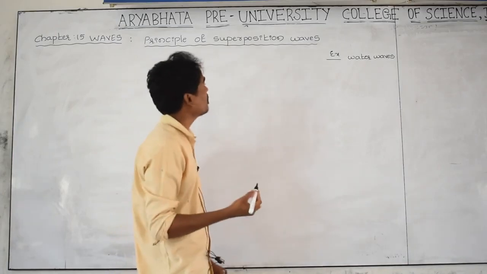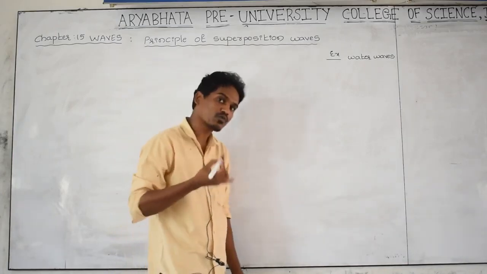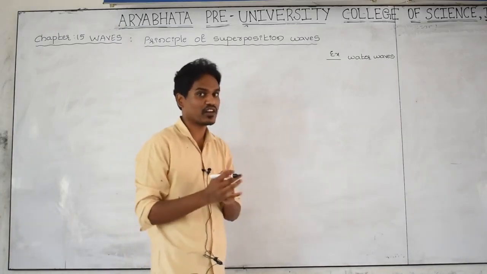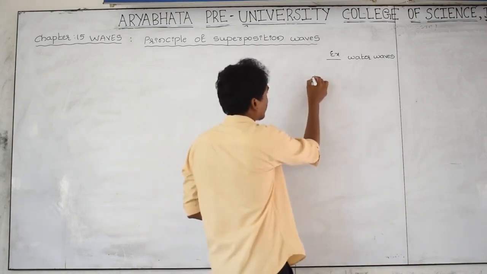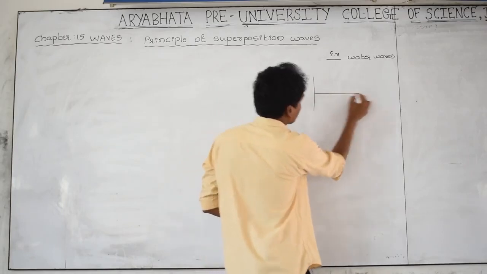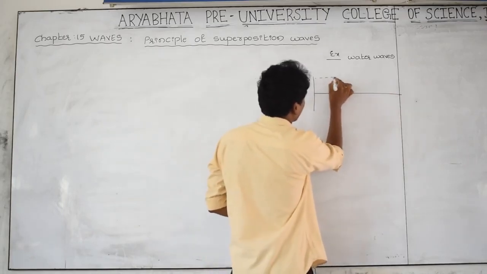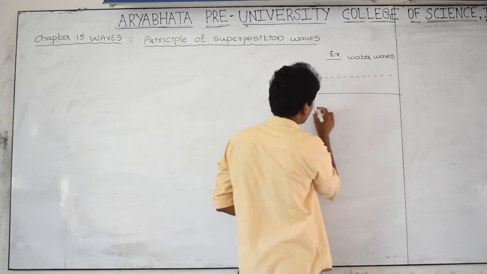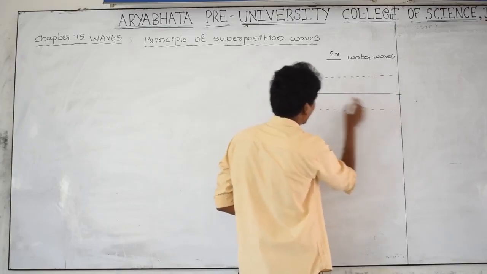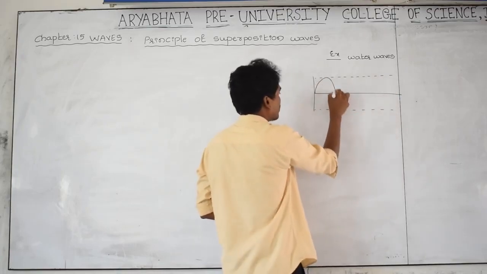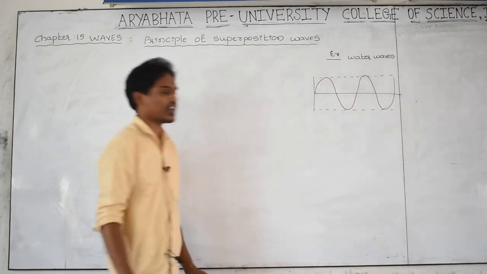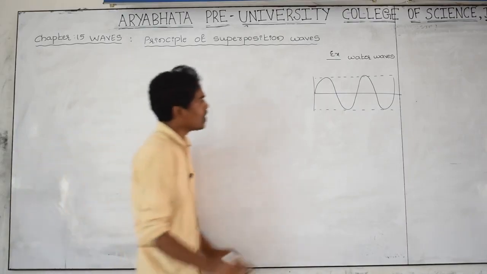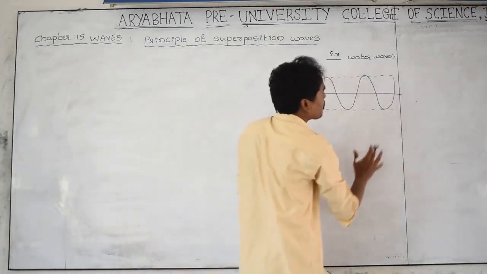Then what will happen when two or more than two waves are combined with each other at the same instant of time? Let us take one of the waves here. Imagine it as a water wave. This is the first water wave, and the water wave is moving like this. And this is all the water medium.